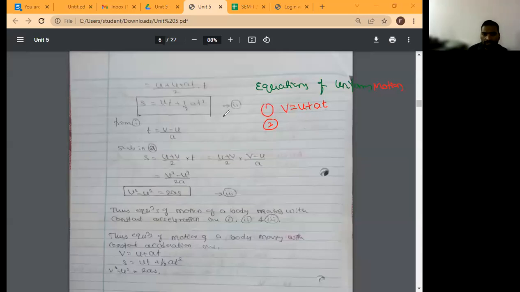Okay, what is second equation? S is equal to ut plus half at square. Third equation, v square minus u square is equal to 2as. These are the equations of motion of a body moving with constant acceleration. ये तीनों equations याद रखने का.